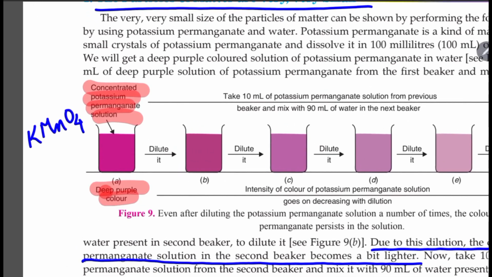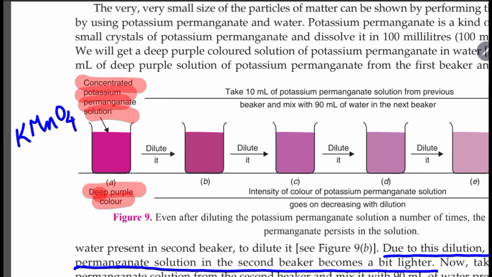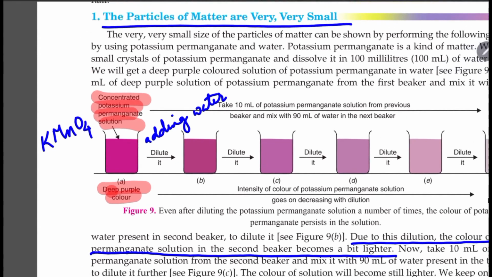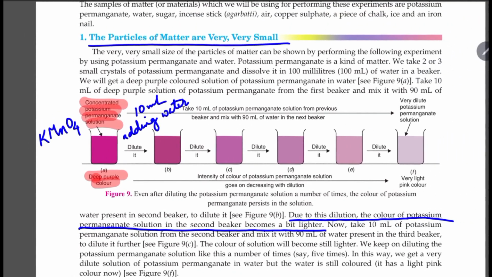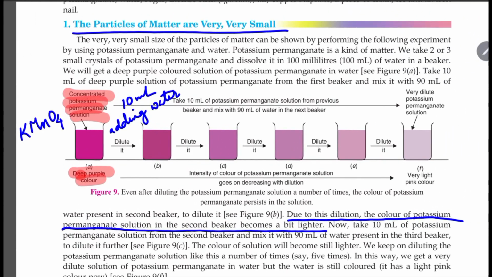So when I dilute it, what is the meaning of dilution? Dilution means adding water. So if I add water gradually, say I'm going on adding 10 ml of water each time, then the shade of this solution, the color of the solution, is becoming lighter and lighter.